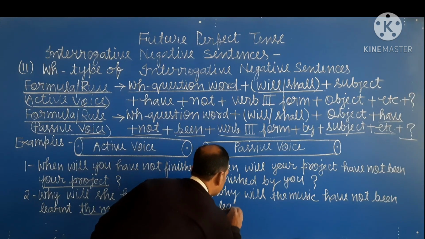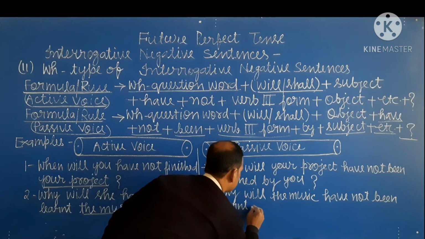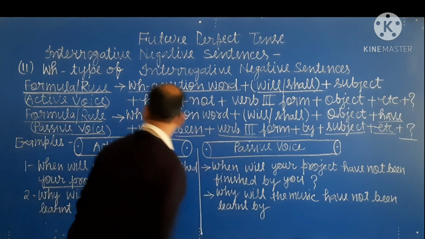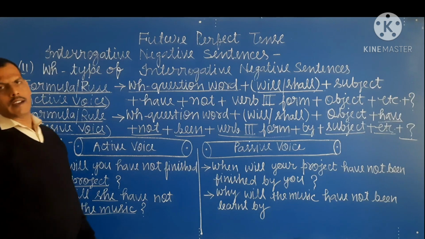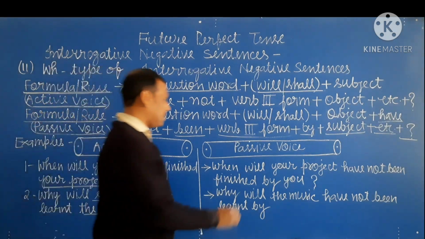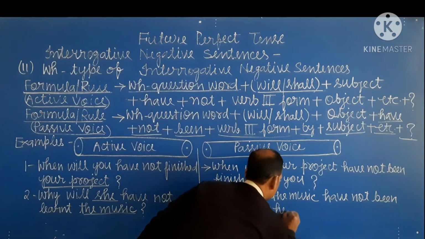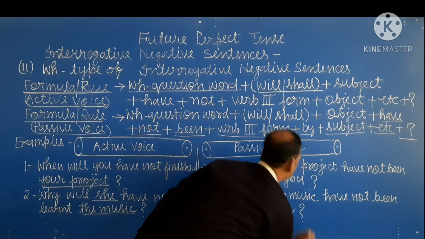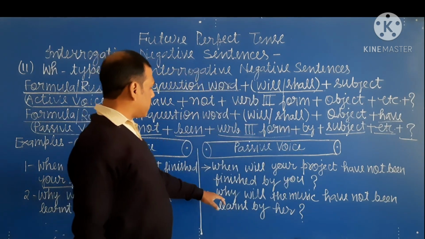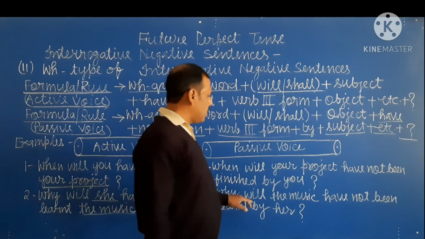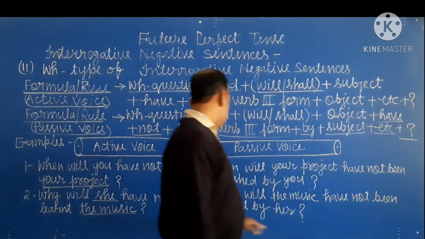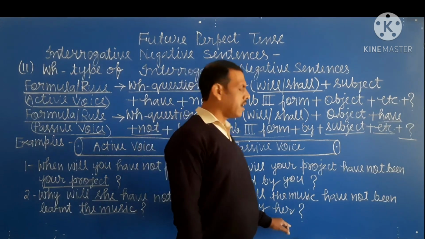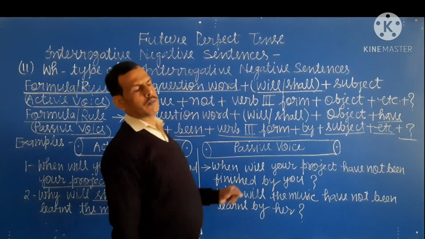So I write learned by. Here, she is the subject and objective form of she is her. So I write her. So passive voice is, why will the music have not been learned by her. And at last, question mark.